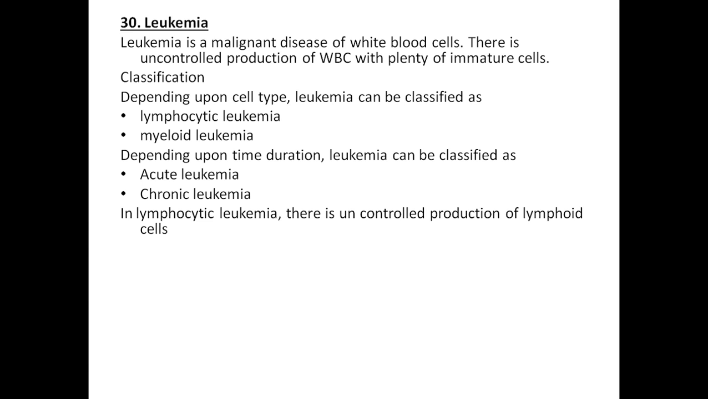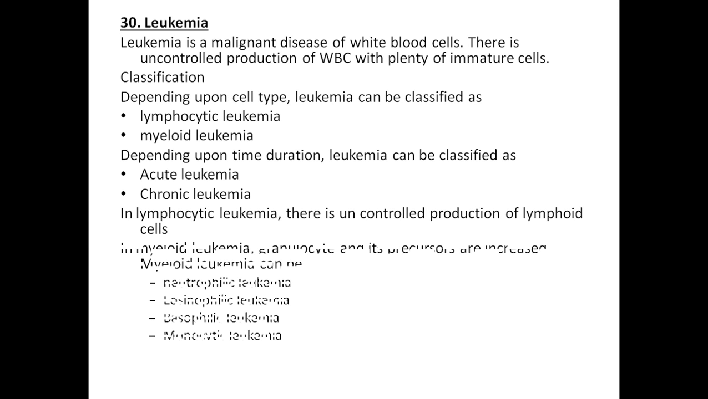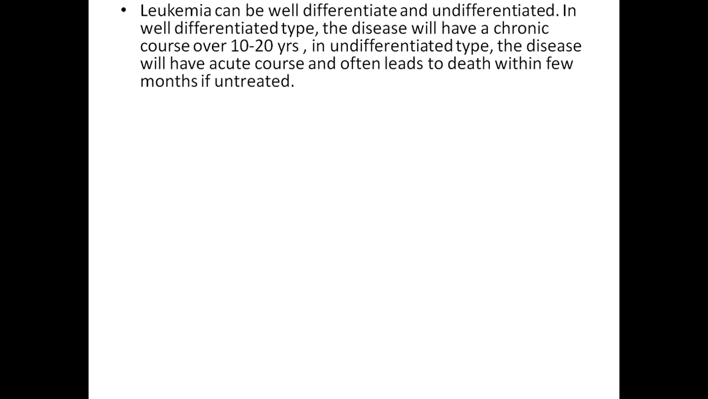Lymphocytic leukemia: there is an uncontrolled production of lymphoid cells. Myeloid leukemia: granulocyte precursors increase. Myeloid leukemia can be neutrophilic leukemia, eosinophilic leukemia, basophilic leukemia, or monocytic leukemia. Leukemia can be well differentiated and undifferentiated. In the well differentiated type, the disease has a chronic course over 10 to 20 years. The undifferentiated type has an acute course and often leads to death within a few months if untreated.